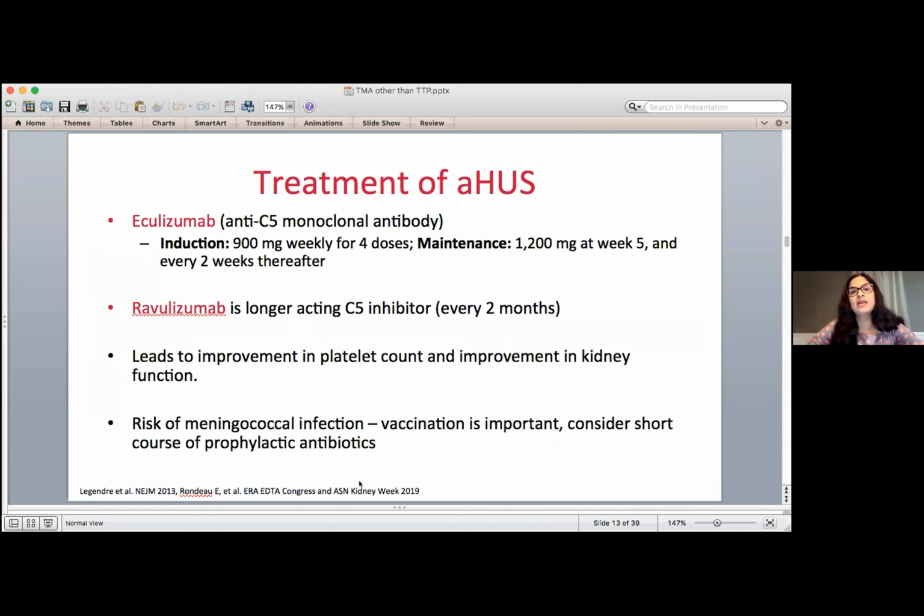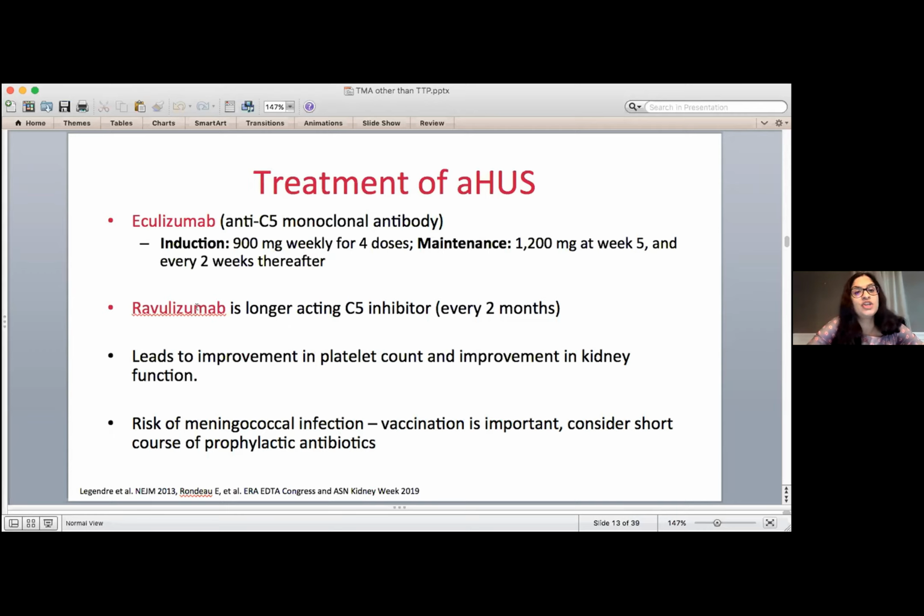TTP, then the correct treatment is to give a drug that blocks complement, this part of the immune system that has become overactive. And the drug that first came around to do this in 2011 was a drug called eculizumab. It blocks something called C5, which is a complement protein. And it's given weekly for 4 weeks and then every 2 weeks. It used to be given indefinitely.